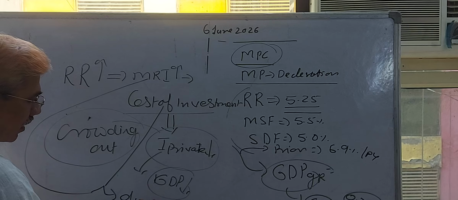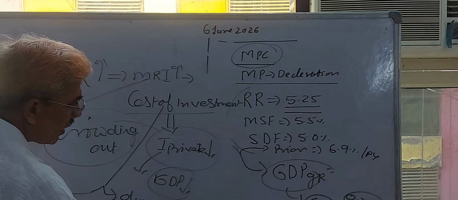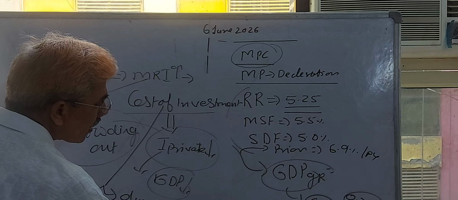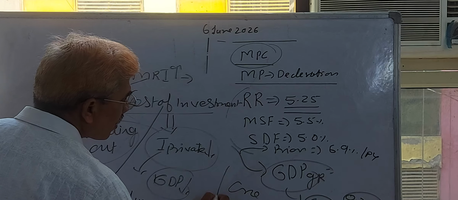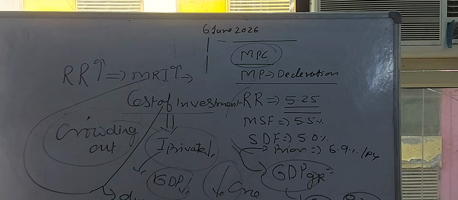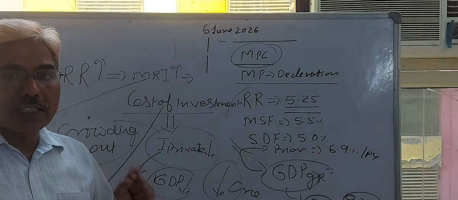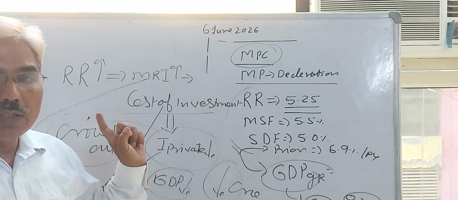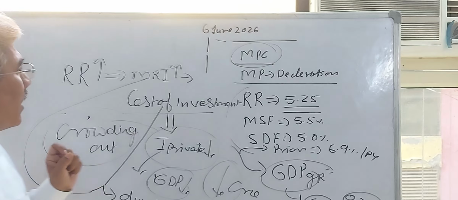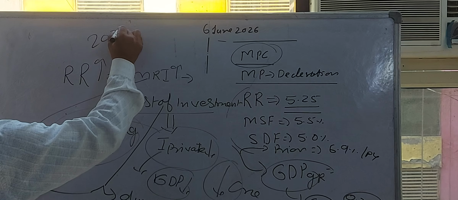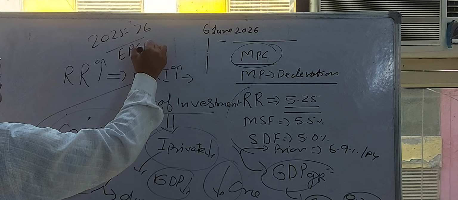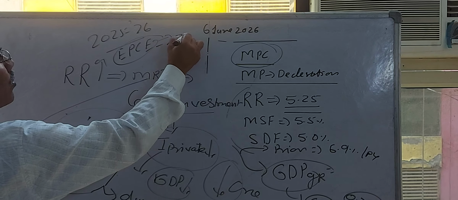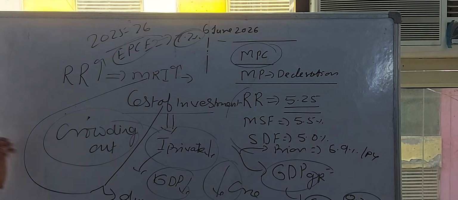durable consumption demand of credit also declines. Means, as I give you the statistics, according to the Chief Economic Advisor, during 2025-26, effective private consumption expenditure grew by 7.7%.